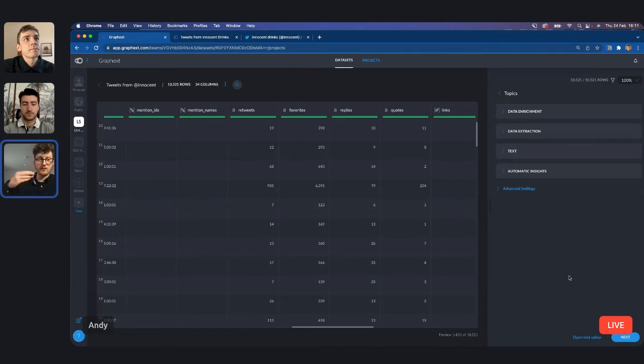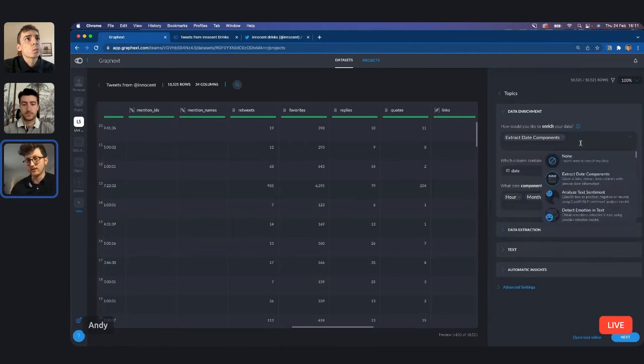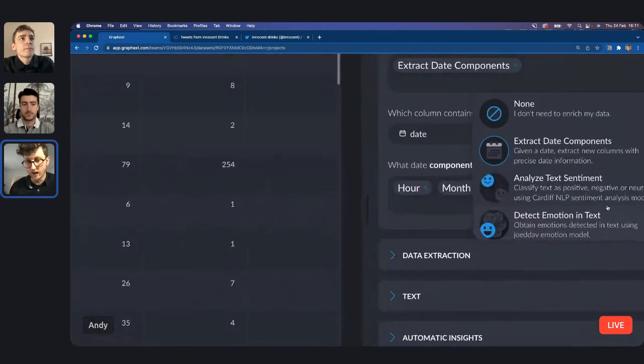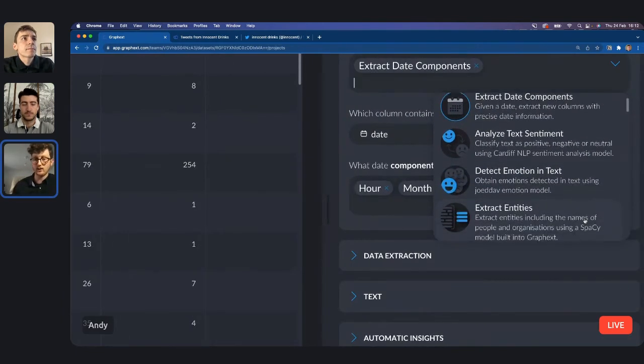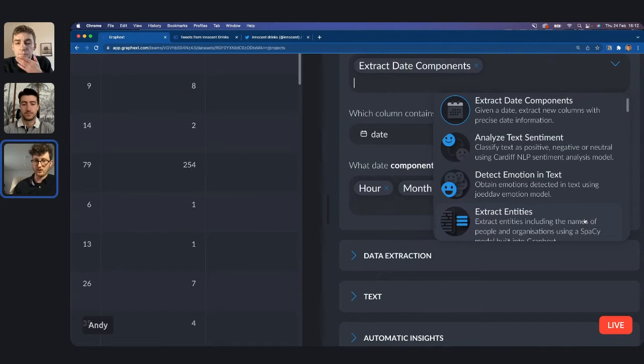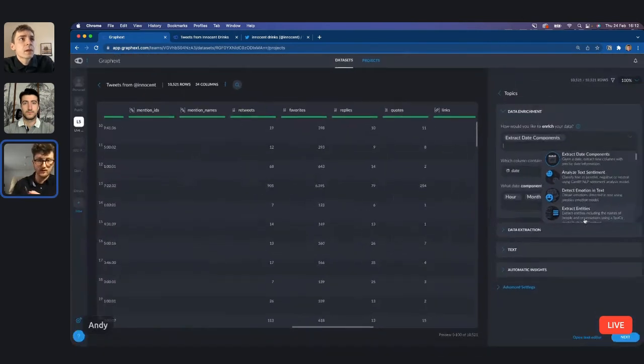Another option you've got, this is why it's a little bit high ceiling, you could go into data enrichment. So if we want to enrich the data, say with a sentiment analysis or emotion, detecting emotion in text, we use NLP Hugging Face models. It will take a little bit longer to run, but I believe we're now using GPUs with that. Yeah. So it doesn't take very long at all, actually. But with a larger data set, it'll take a little bit longer. And with that, you can add these different layers to your analysis. So maybe we want to focus, Andy, your choice, maybe a text sentiment analysis or emotion. Which one would you choose?